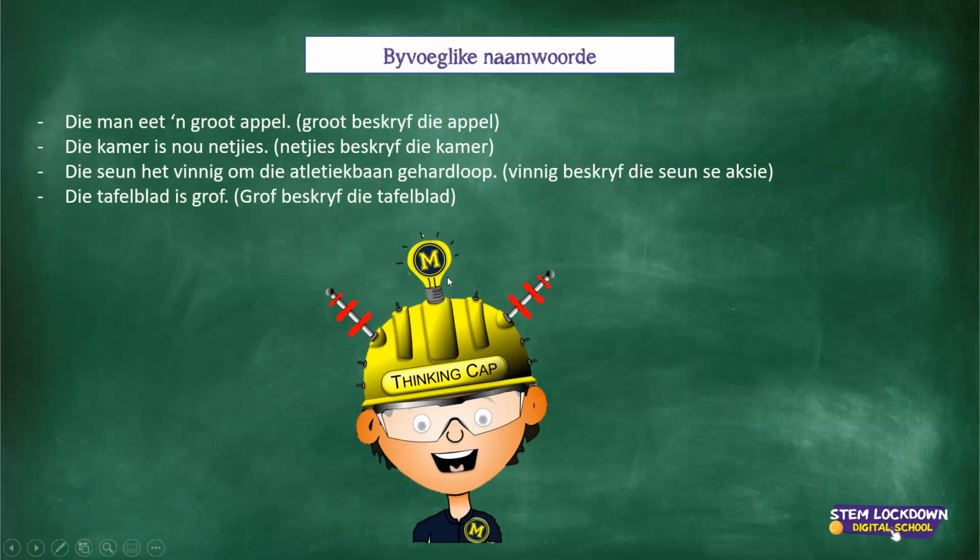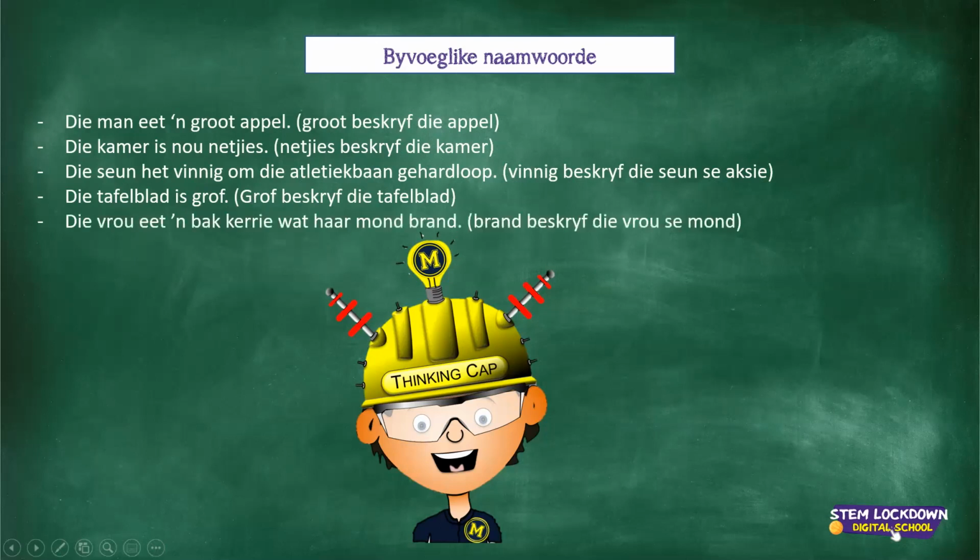Okay, guys, look here. Die tafelblad is grof. The table is quite rough. Nee? The top of the table is quite rough. So the word grof describes the table. Okay, so again, it's a descriptive word. Oh, this is a long one.